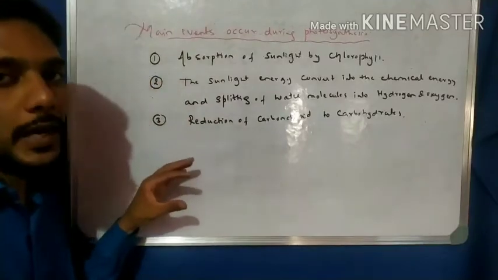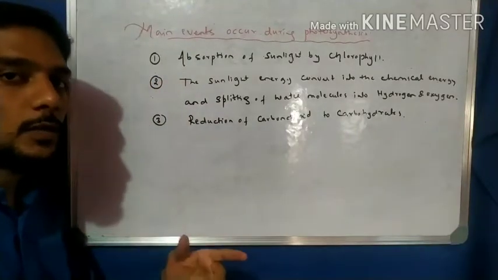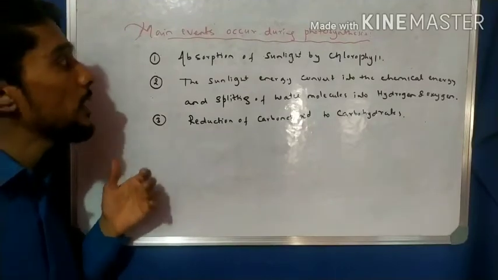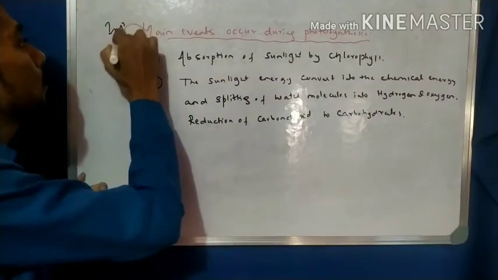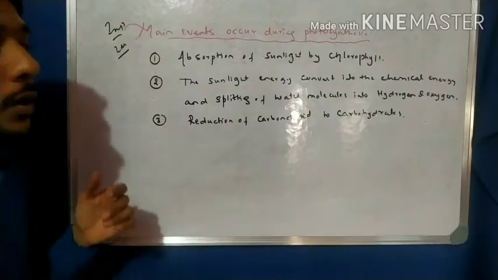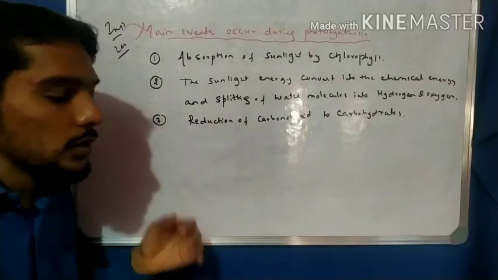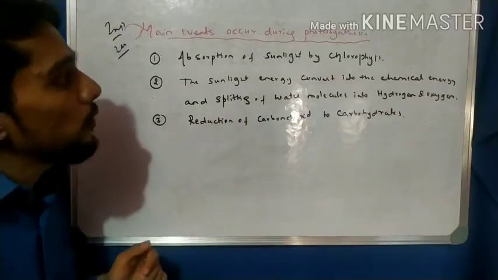So you have to practice this. One is the raw materials, which is important, and the second point is the main events that occur during photosynthesis. It is very important for 2 marks, right? For a 2 marks question, write or explain the events that occur during photosynthesis. So this is all about the events during photosynthesis.